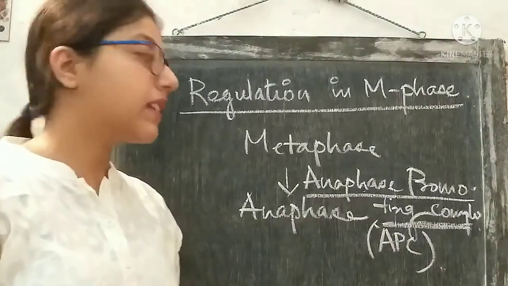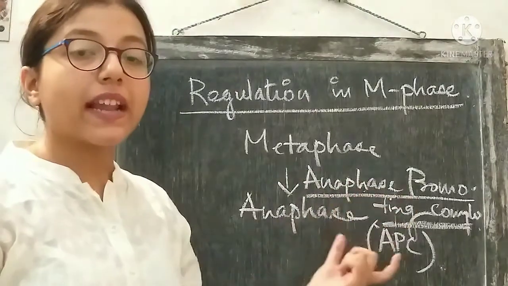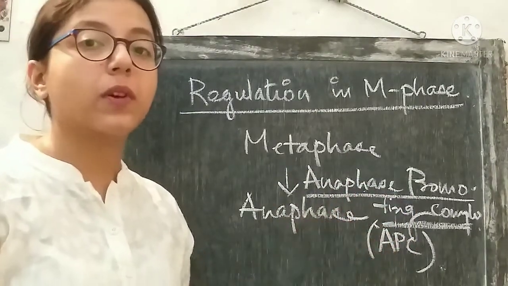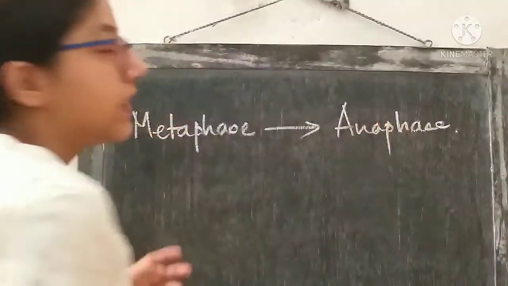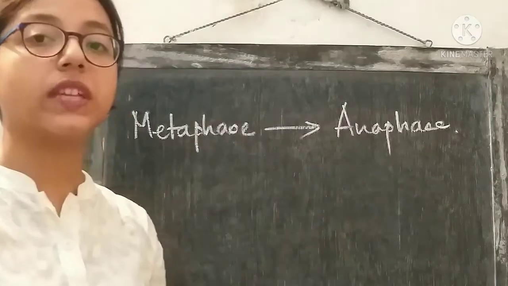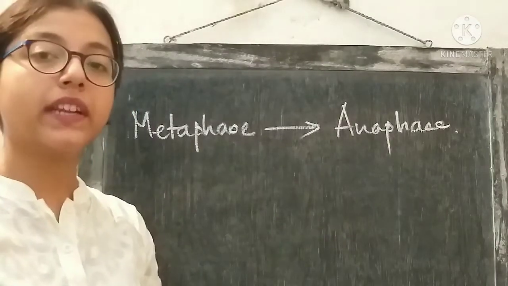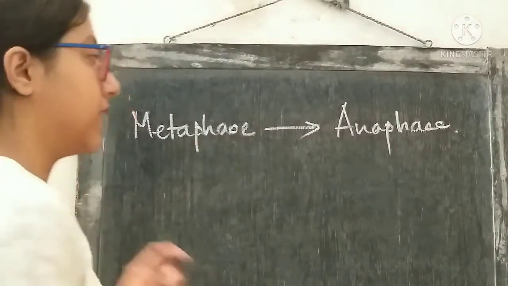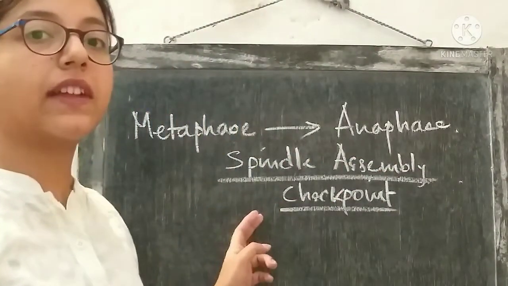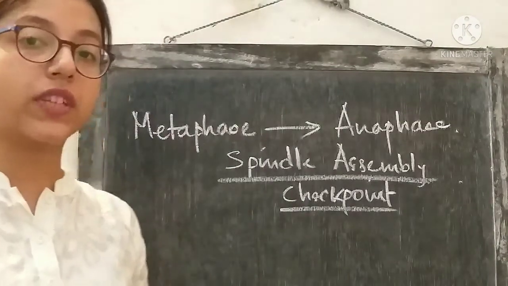So the regulation mechanism lies in this part. This anaphase promoting complex is regulated somehow. So let's look at how the process is regulated. This metaphase to anaphase transition is regulated by the presence of a checkpoint, and the name of the checkpoint is the spindle assembly checkpoint. So the name of the checkpoint itself suggests what the role of the checkpoint might be.